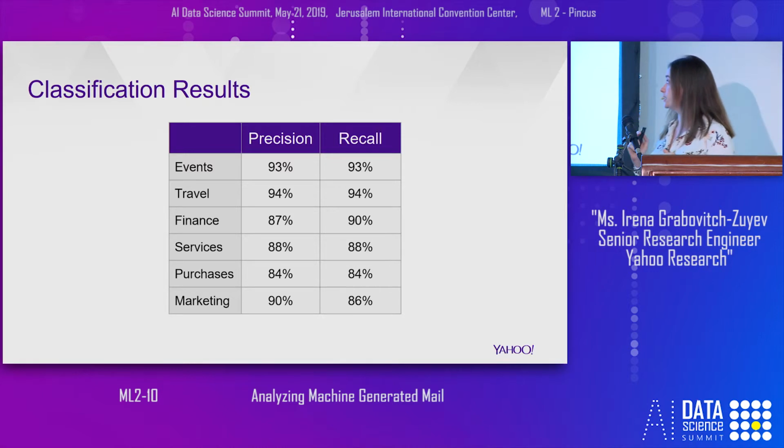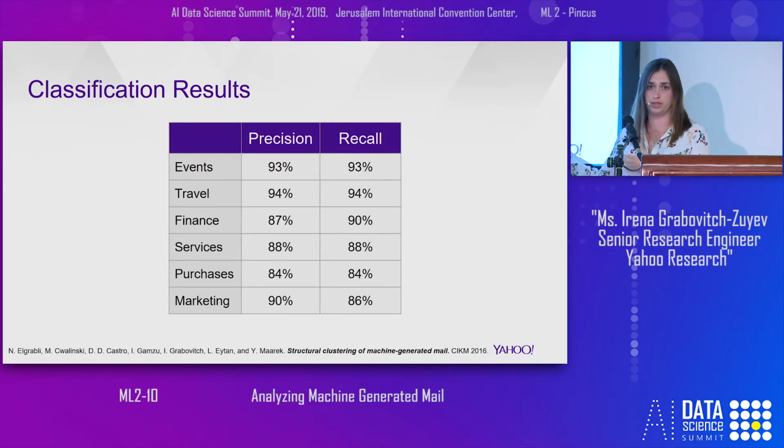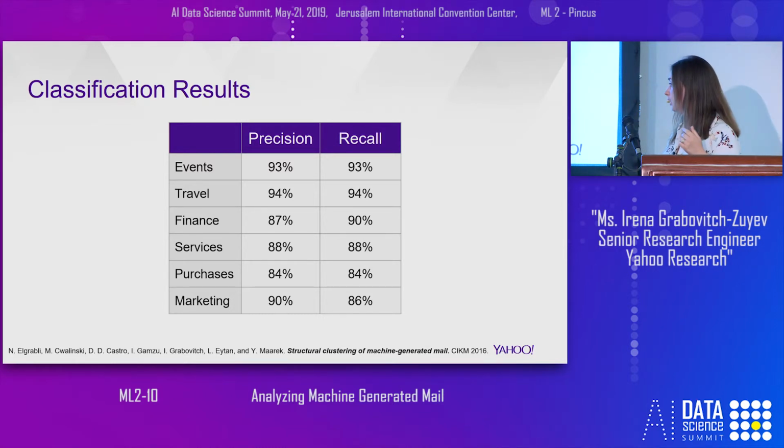And let's go to the results. You can see that we received impressive precision and recall results for almost all the categories. We received close to 90%, and in some of them even higher. You can get more details about the results and more analysis that we did in the papers that we published in CIKM. The classification is actually one of the use cases we described when we described the structural clustering of machine-generated messages.